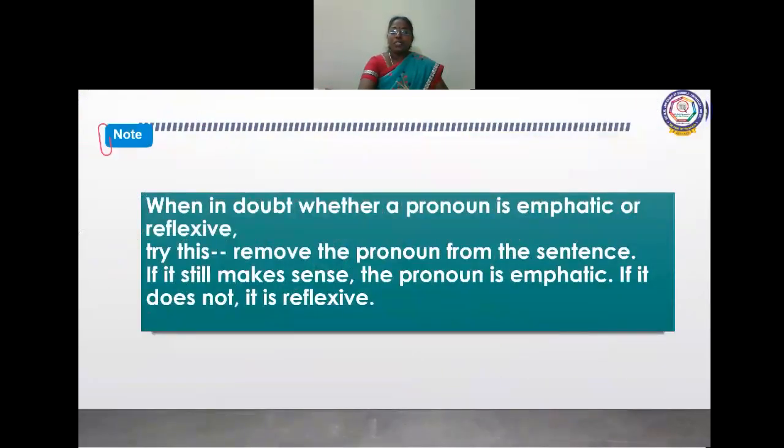You remember, children, if you have a doubt whether it is an emphatic pronoun or reflexive, you should remove the pronoun from the sentence. If it still makes sense, then the pronoun is emphatic. If it does not, it is reflexive.